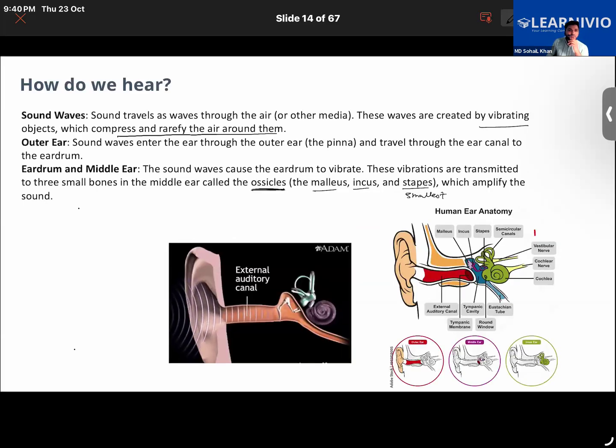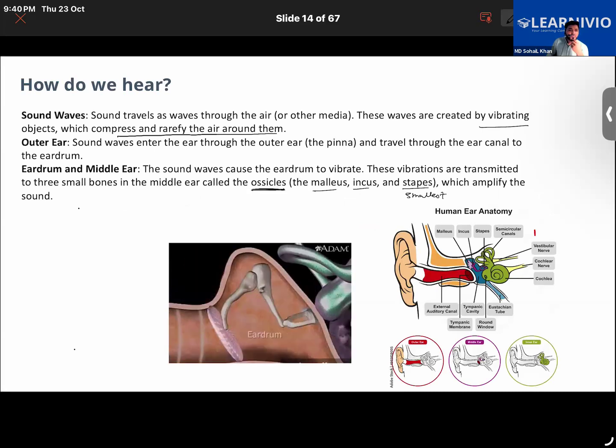Further, we discussed the construction of the human ear, how sound travels through the human ear, and how the different parts work together. The human ear can be divided into three different parts: the outer ear, the middle ear, and the inner ear.